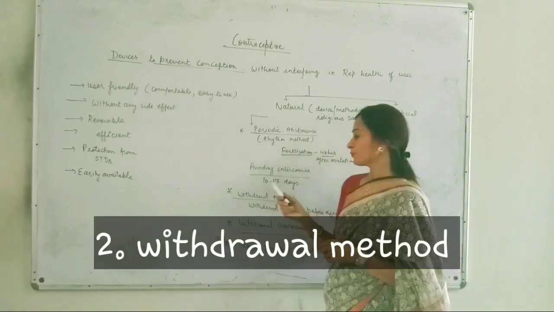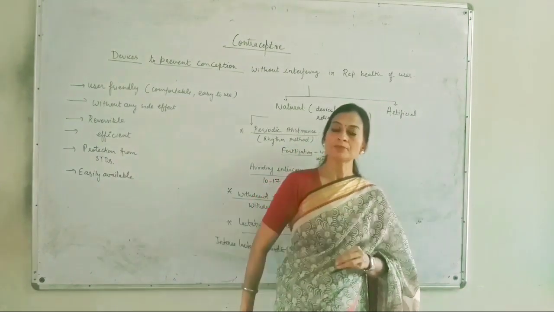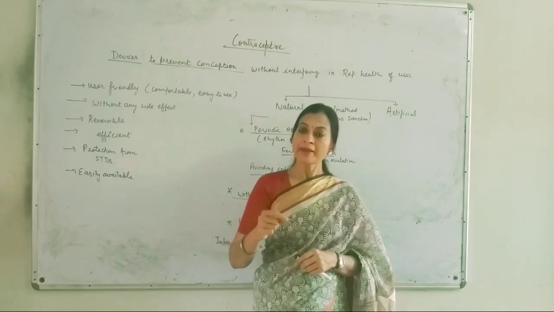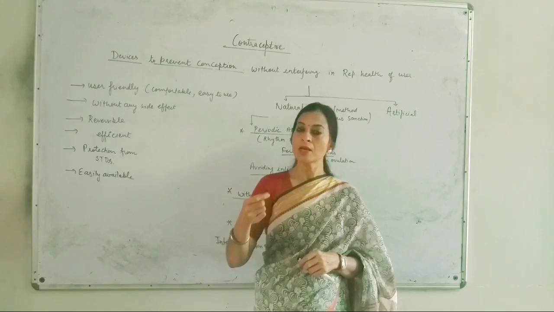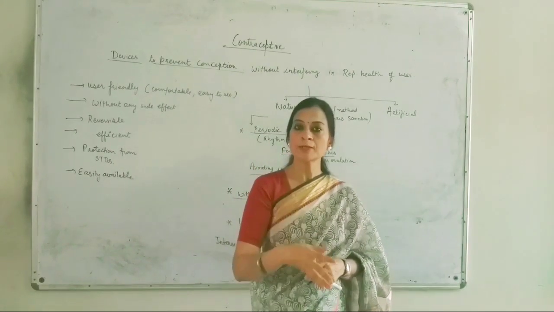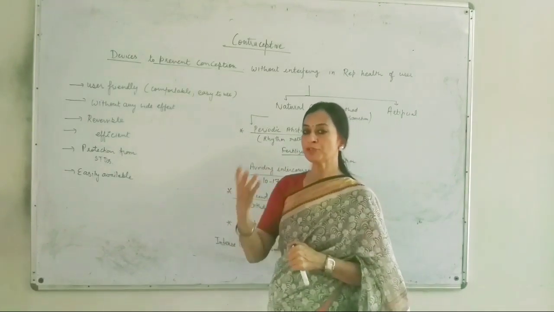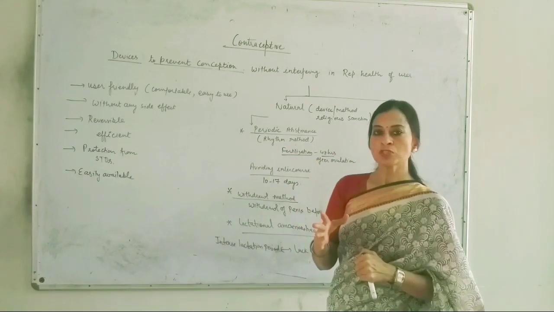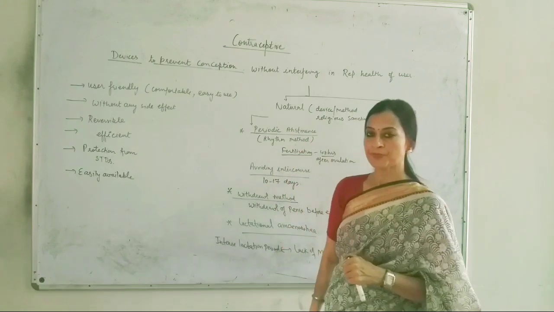Next is the withdrawal method. The withdrawal method is based on the fact that the man ejaculates sperms in the female body, and the penis, which is the inseminating organ, can be withdrawn before ejaculation. Then it is possible that the sperms are not going to enter the female body.